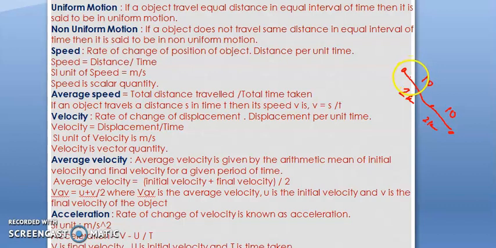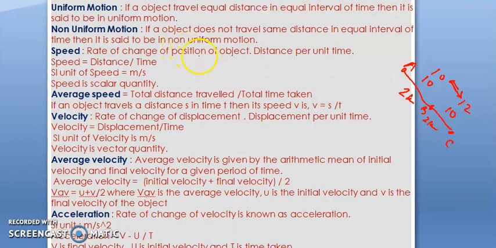What does non-uniform motion mean? Suppose due to traffic, from B to C it is taking 12 minutes, and earlier A to B was taking 10 minutes. So we can say these two are not equal. If an object does not travel the same distance in equal intervals of time, then it is said to be in non-uniform motion.